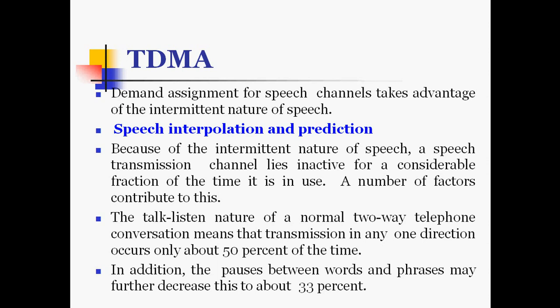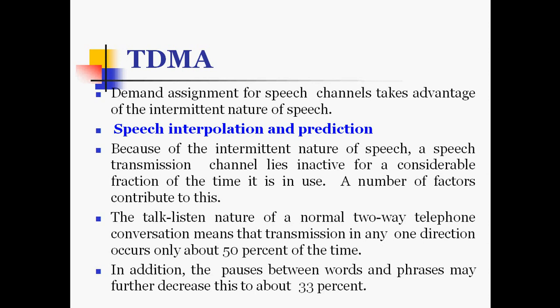Because of the intermittent nature of speech, a speech transmission channel lies inactive for a considerable fraction of the time it is in use. A number of factors contribute to this. The talk-listen nature of a normal two-way telephone conversation means that transmission in any one direction occurs only about 50% of the time.